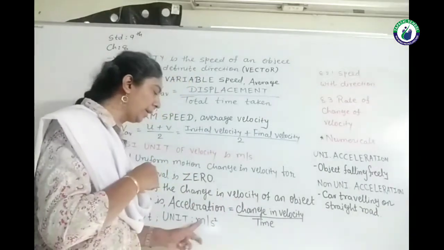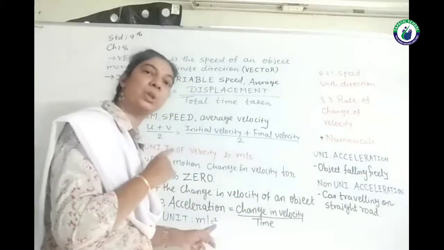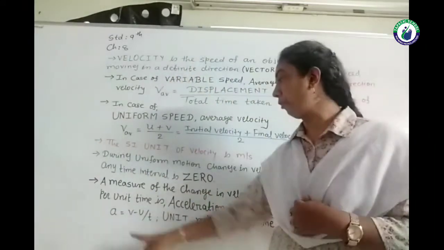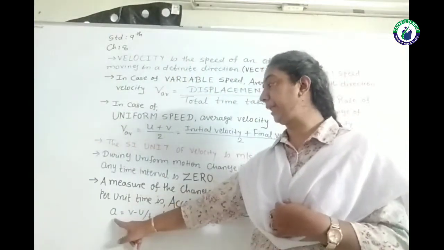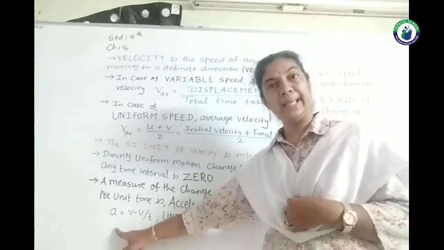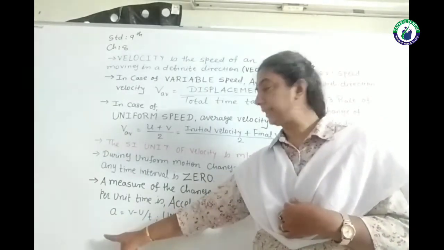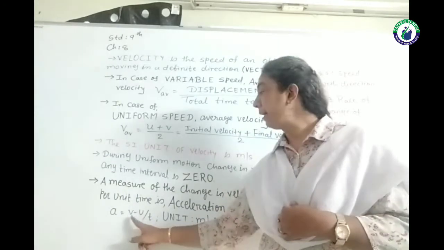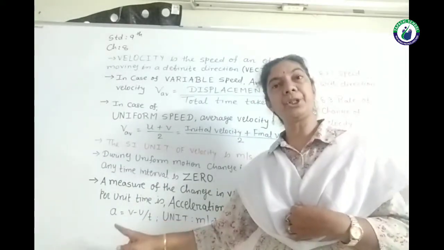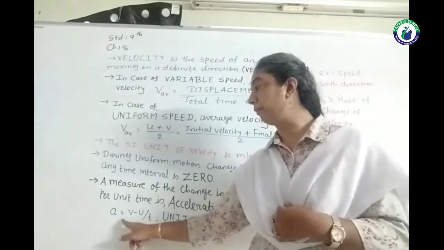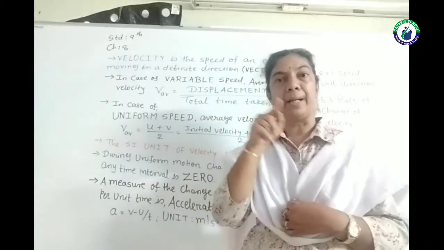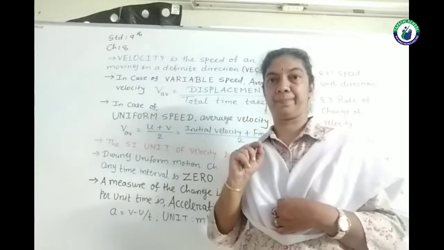So the unit is meter per second square, and the symbolic formula for acceleration is: small a stands for acceleration, v for the final velocity, and u stands for the initial velocity. So a equals v minus u divided by time.